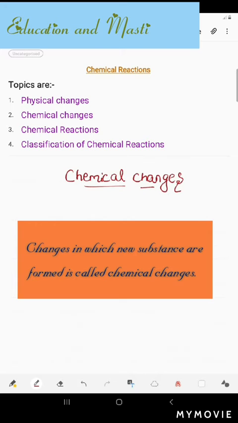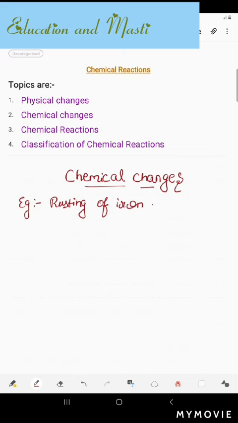So let's take some examples. What are the examples of chemical changes? Like rusting of iron. Do you know what this rusting of iron is? Actually, what happens is when iron is exposed to oxygen, brown rust develops. You can also see it in your iron pipes or in your copy stapler, sometimes rust is there also. So this is rusting of iron.